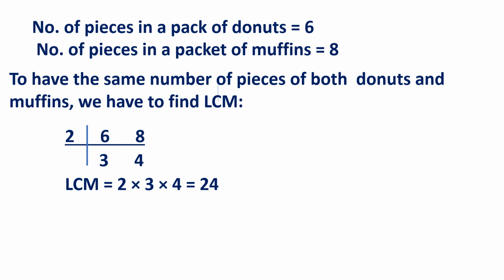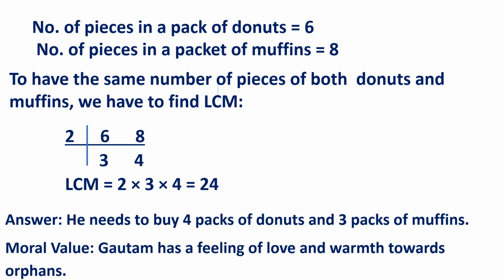Total 24 donuts and muffins should be there. So how many packets of donuts? To make 24, just divide 24 by 6. You will get 4. It means 4 packets of donuts, and 24 divided by 8 means 3 packets of muffins.